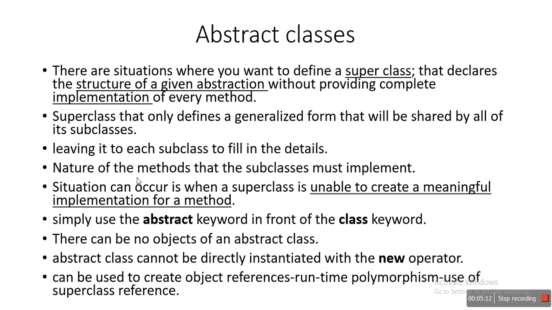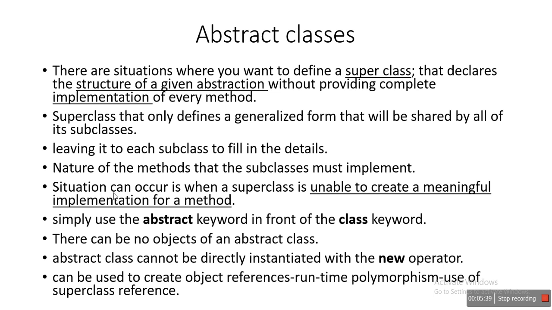The meaning here is that we have abstract methods, but the actual implementation should be done by the subclasses which inherit that particular superclass. Now the situation can occur when a superclass is unable to create a meaningful implementation for a method.